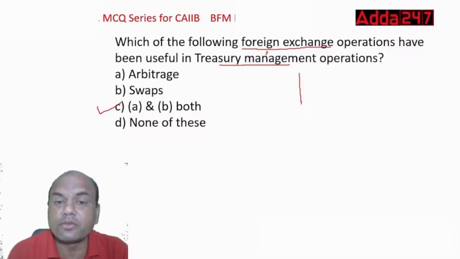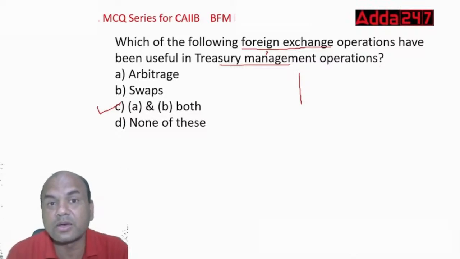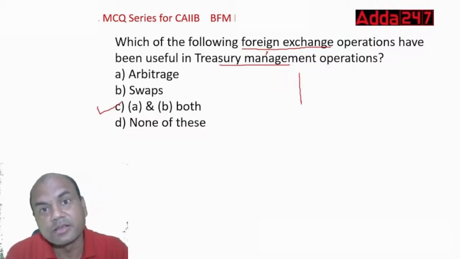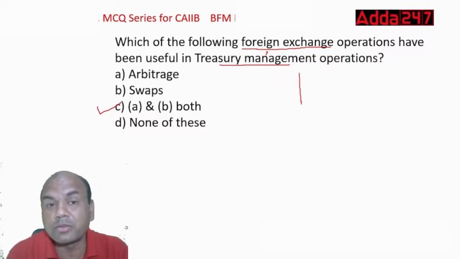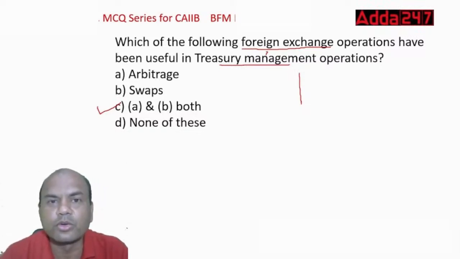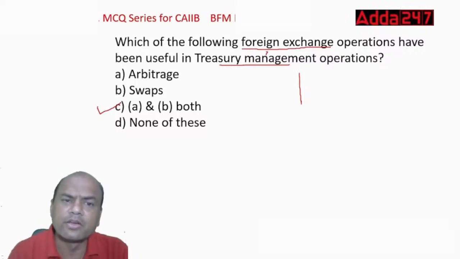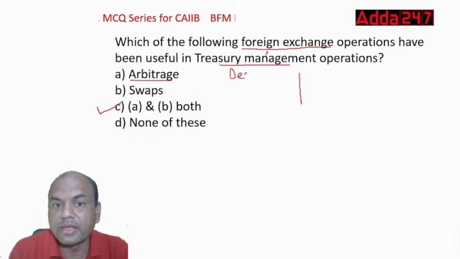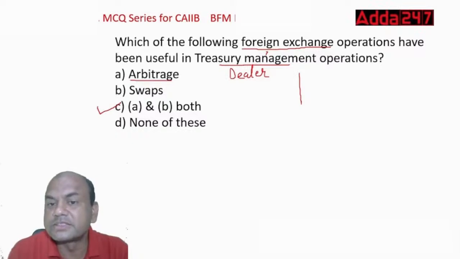We see that sabji wala, the vegetable vendor who comes on the road near our house. Sabji le lo, bhaji le lo, right? Nana Patekar, you remember in that movie, No Entry? Aloo le lo, gobi le lo, that sabji wala. What does that guy do? That guy does this arbitrage. He buys it from the dealer, the distributor, and immediately, the same day, sells it to the retail customers, to us.